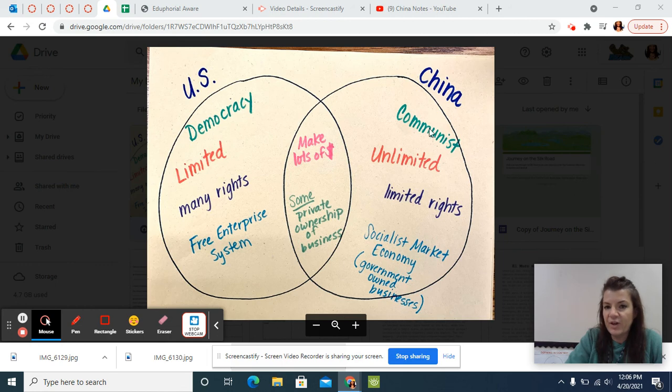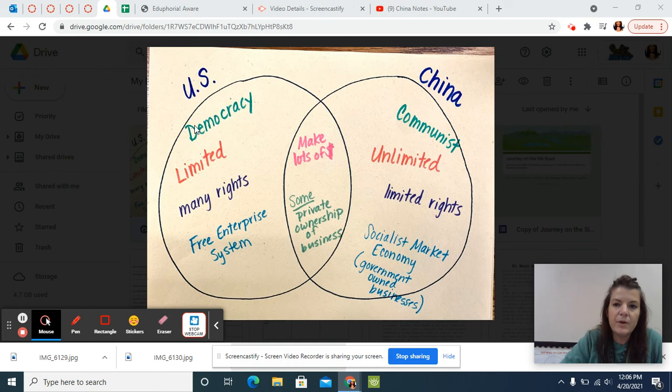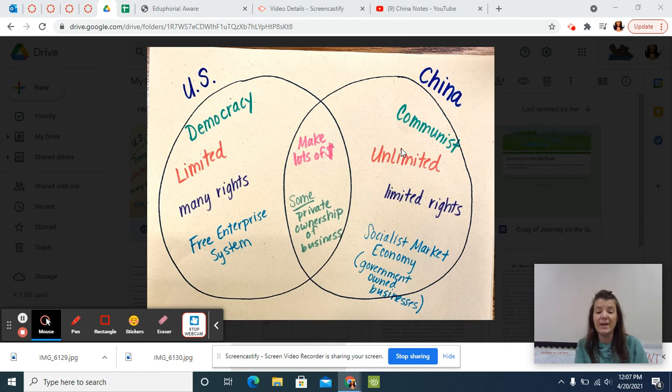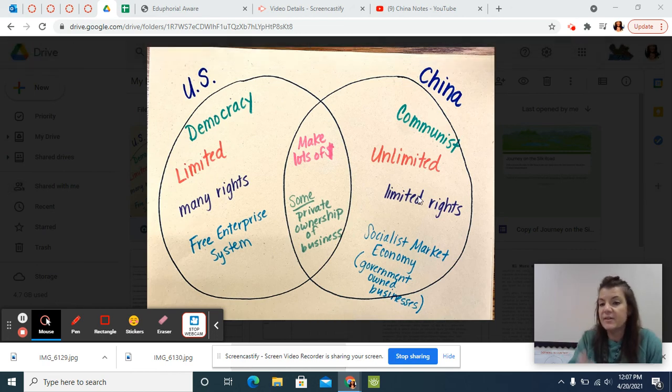We already established that China is communist in those notes. Well, we're a type of democracy. We're a representative democracy. With a democracy, we always know that people can vote. With a democracy, that means we have a limited government. That means our government has limits to what they can do. With China, they're unlimited, which means their government has the power to make decisions that their people may not even like or want. But because they have unlimited power, the people don't get a say. Because of that, in the United States, the citizens have many rights, and Chinese citizens have limited rights.